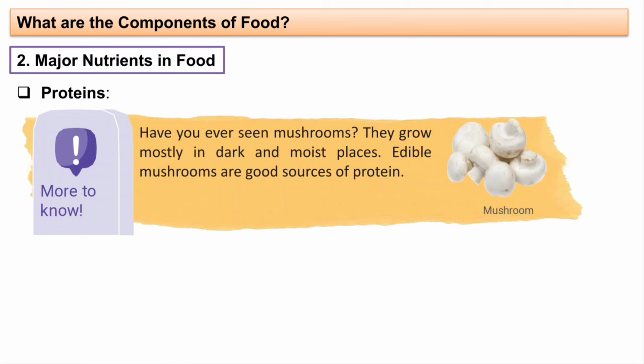More to know, we have mushrooms. They grow mostly in dark and moist places, and edible mushrooms are a good source of protein. Why is edible mentioned here? Because there are so many types of mushrooms, and there are non-edible ones also, which we should not be eating.